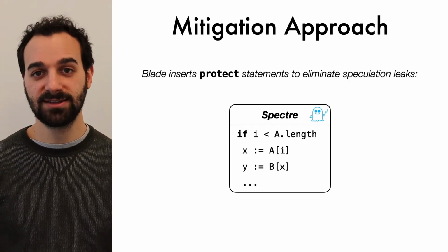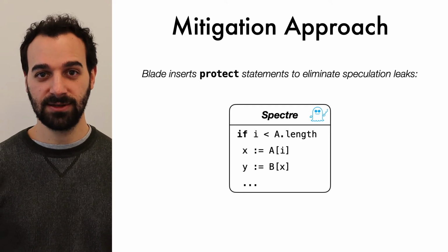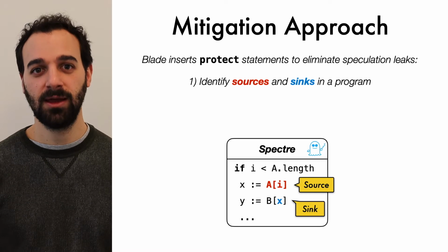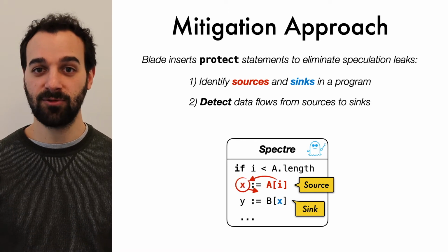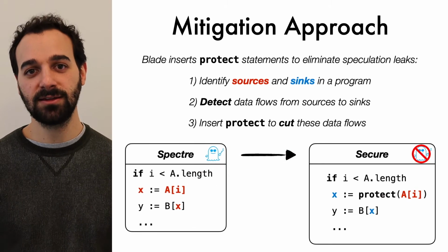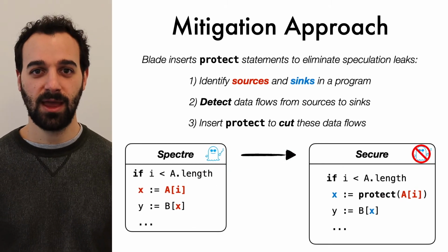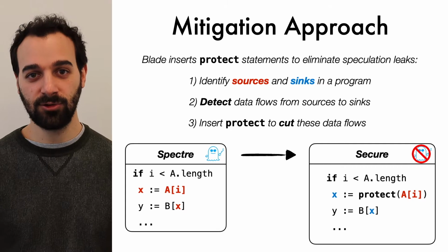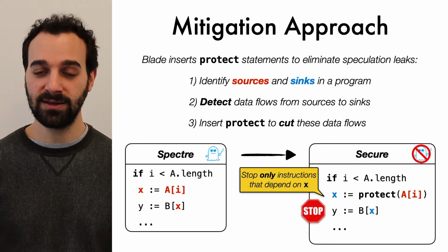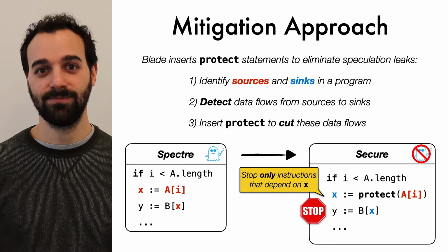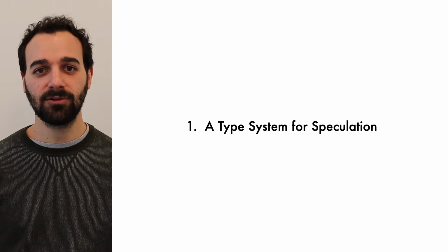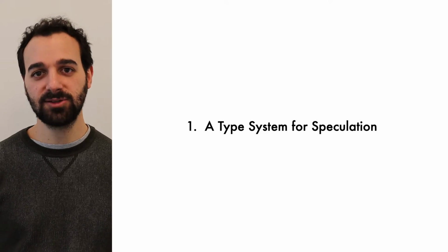Blade inserts protect statements to eliminate speculative leaks. First, Blade identifies source and sink expressions in a program. Then, it detects data flows from sources to sinks. And lastly, it inserts protect statements to cut the source to sink data flows. The program on the right is now secure because the protect statement prevents any secret introduced by the source from reaching the sink. In order to detect speculative leaks, Blade tracks speculative data flows by means of a static type